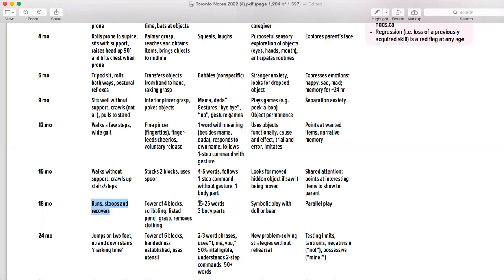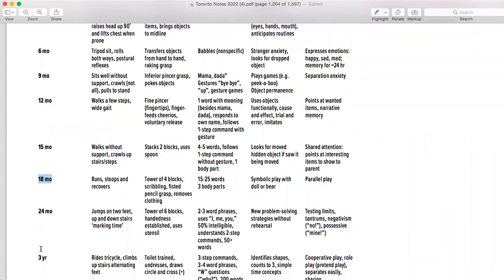He's supposed to say 15 to 25 words. He's not even speaking one word. So this is a problem. Symbolic, he's supposed to speak at least body parts and do parallel play, that when there is another person present, he's talking to that person. But now he couldn't even make that one word or show any emotions. So now there is a problem. So 18 month is very important. You are going to make the diagnosis that this is a lagging behind milestone problem. So at least remember 18 month.